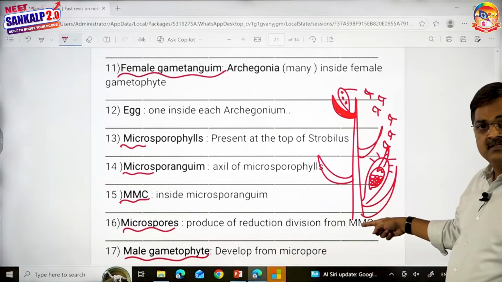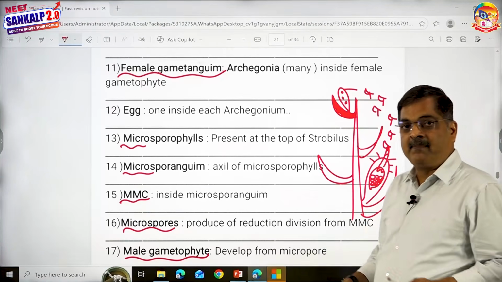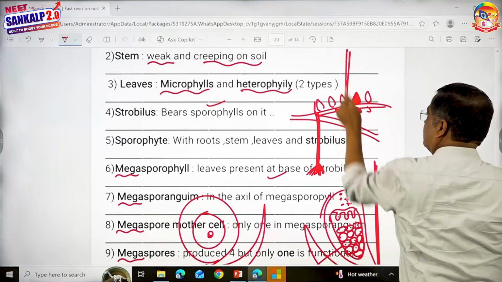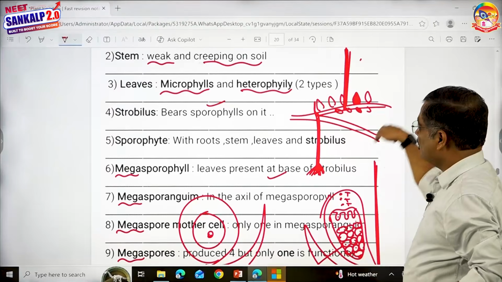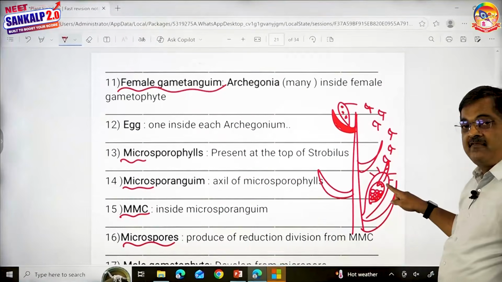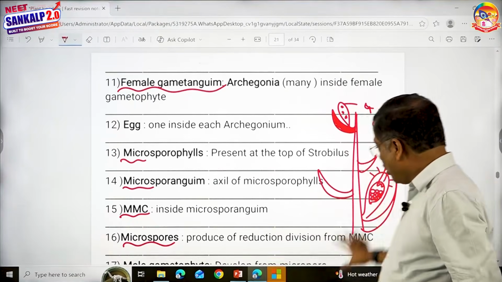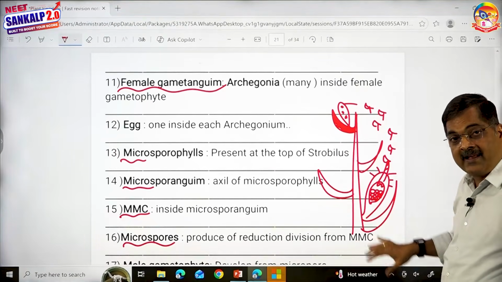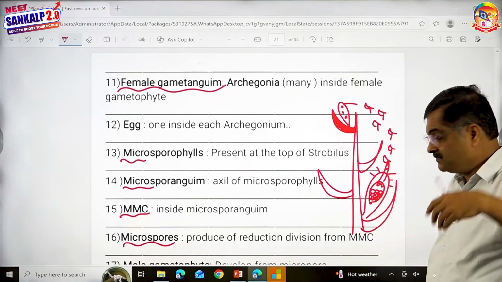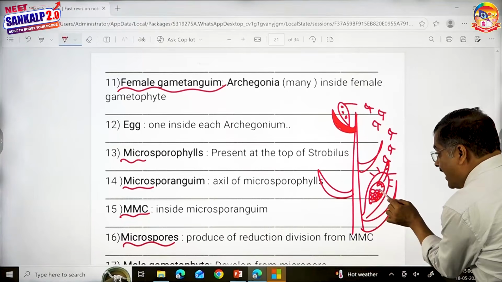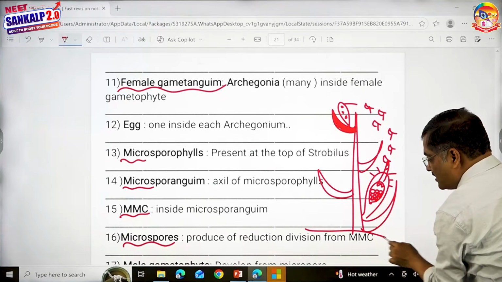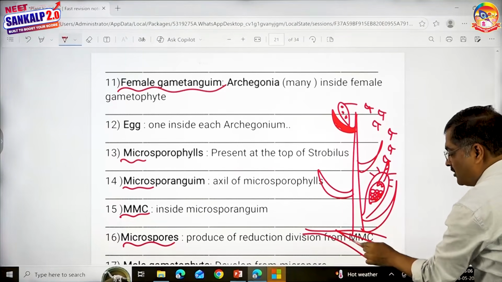Where is this strobilus? This strobilus is present on the parent sporophyte. On the parent plant, you see the formation of a diploid zygote, and the embryo on the strobilus. The development of the embryo, embryogenesis, the entire embryogenesis is occurring on the parent plant, on the sporophyte.